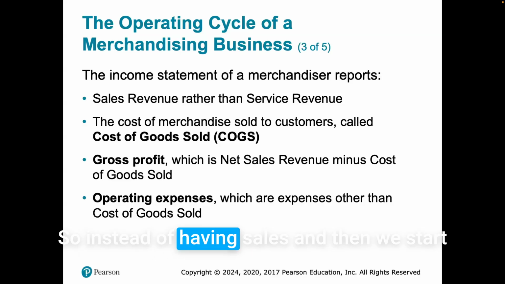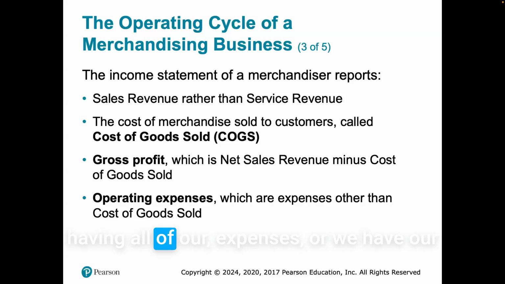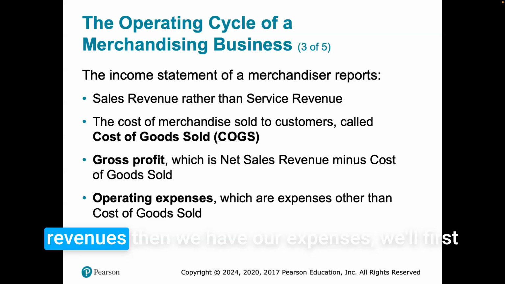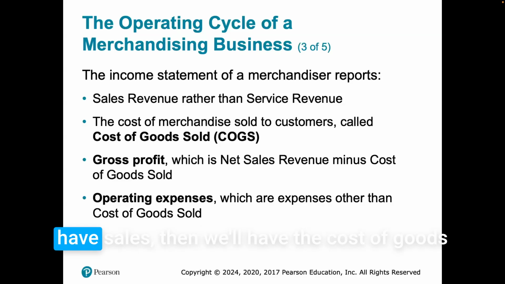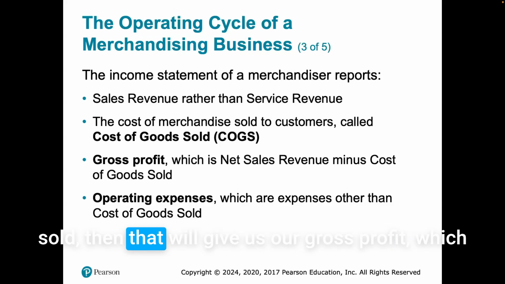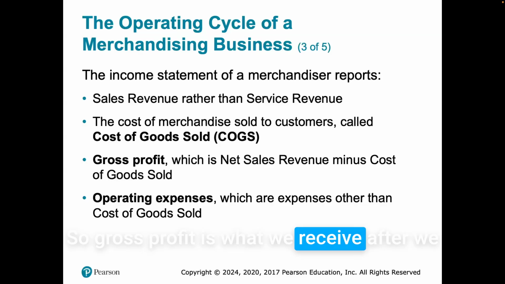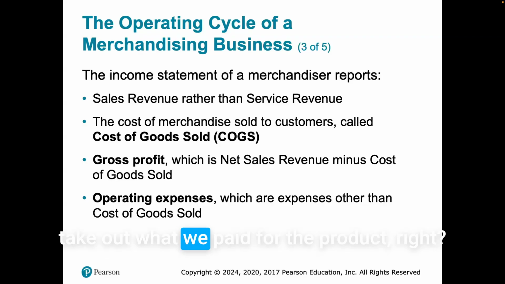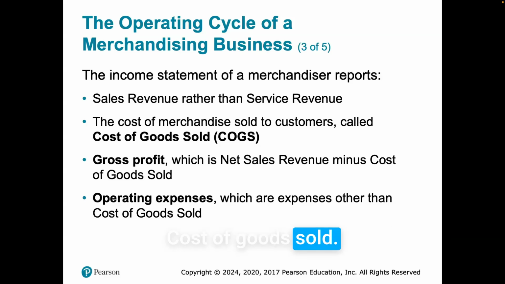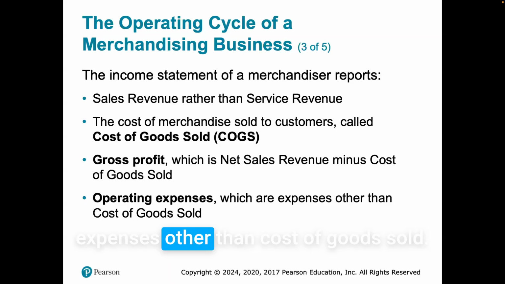So instead of having revenues and then all of our expenses, we'll first have sales, then we'll have the cost of goods sold. Then that will give us our gross profit, which is net sales revenue minus cost of goods sold. So gross profit is what we receive after we take out what we paid for the product, right? Cost of goods sold. And then we can start deducting our operating expenses, which will give us our net profit. Operating expenses are expenses other than cost of goods sold.